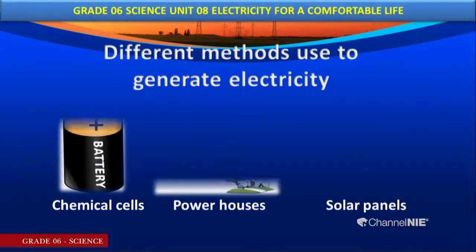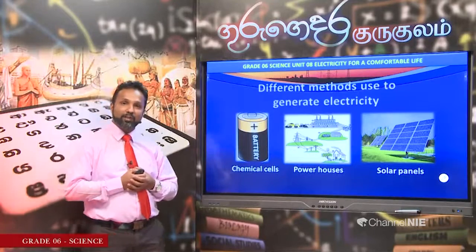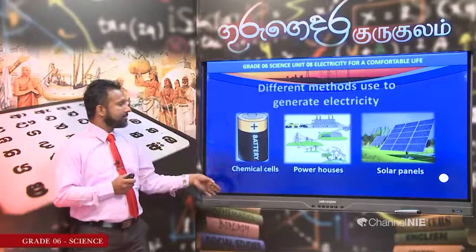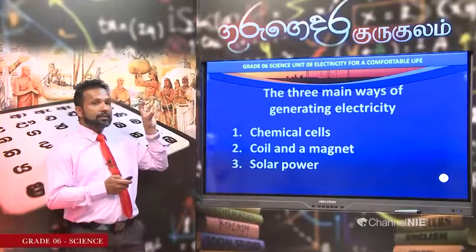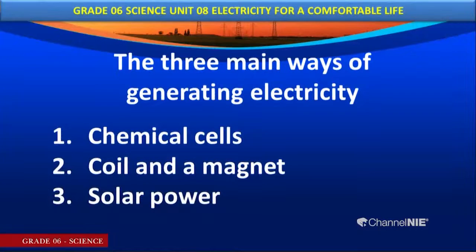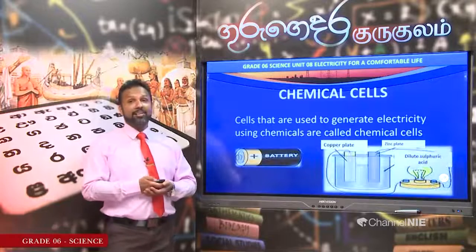Let's move to the methods. This picture shows you some examples of generating electricity. First one, chemical cells. Second one, powerhouses. Third one, solar panels. These are the three main methods of generating electricity. There are three main methods. What are they? Chemical cells, a coil and a magnet, and using solar power. Right. Chemical cells.